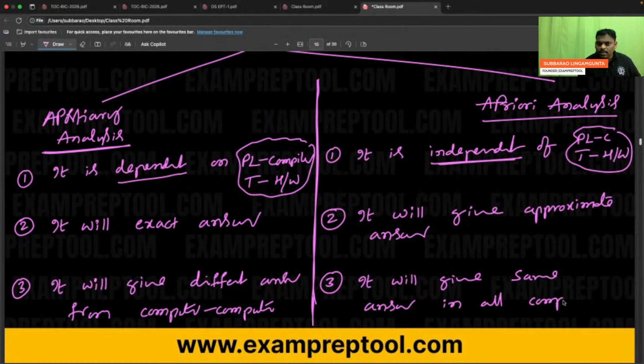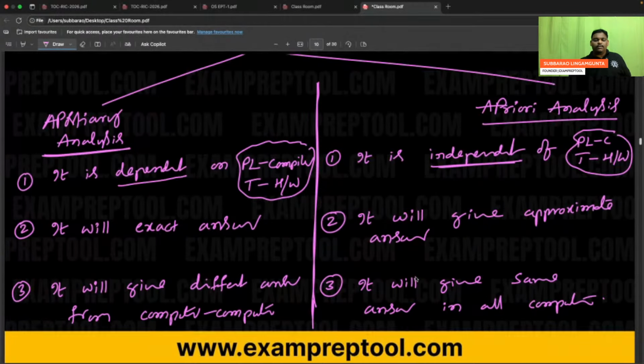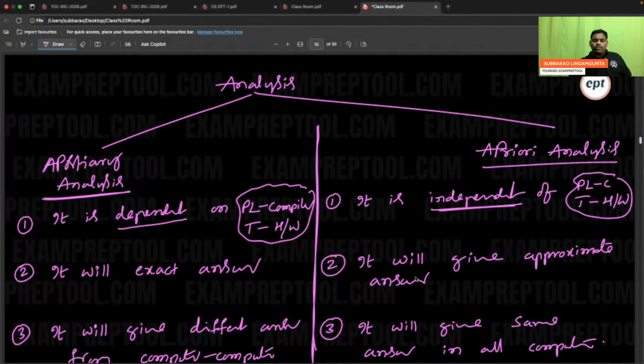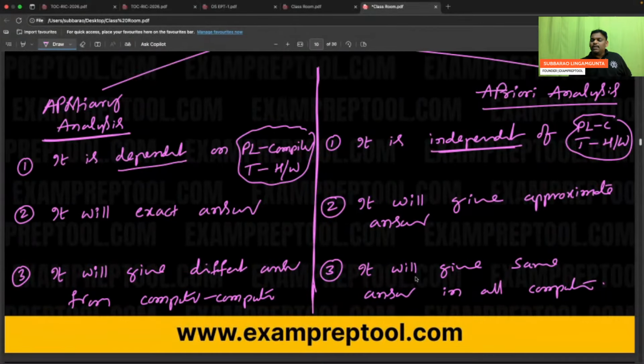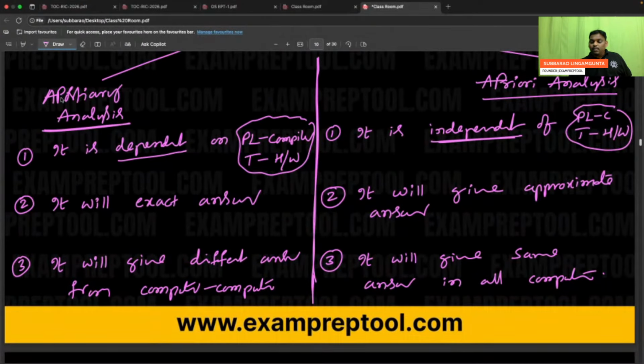So with this theory will be over, don't worry. From now onwards, algorithm is so interesting. Analysis will be two types: posterior analysis and priori analysis. The name itself is saying, posterior means postpone. What is the meaning?